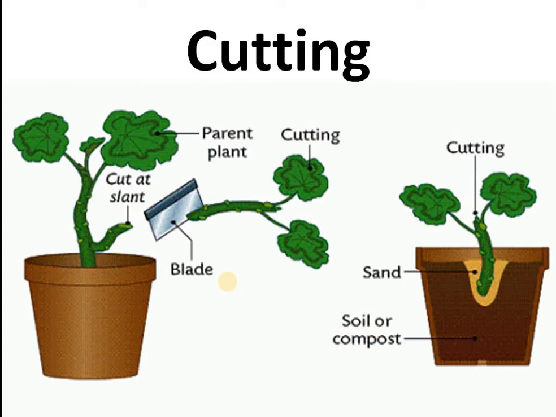This is a diagram to help you understand what cutting is. We took a parent plant, and we made a cut with the help of a blade into the stem just below the node. We place this cutting into a separate pot where soil or compost is present, providing suitable conditions for the growth of this newer plant, which would be identical to its parent because it is growing through asexual reproduction.